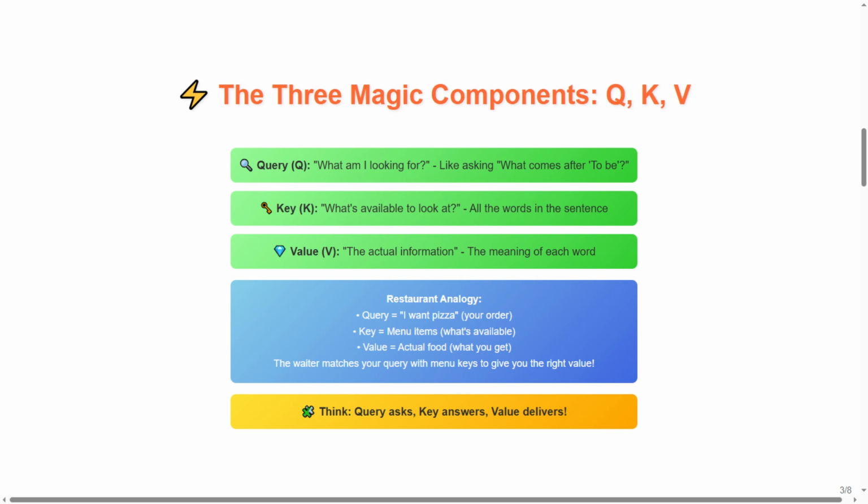Our restaurant analogy explains. Query equals "I want pizza," your order. Key equals menu items, what's available. Value equals actual food, what you get. The waiter matches your query with menu keys to give you the right value. Remember section. Think. Query asks, key answers, value delivers. These three work together perfectly.